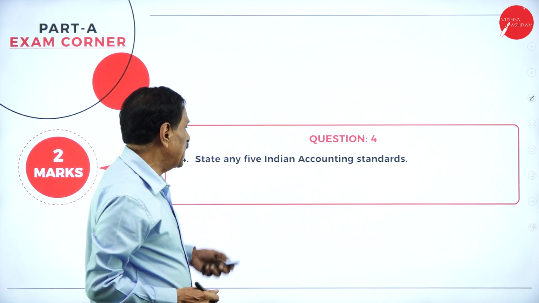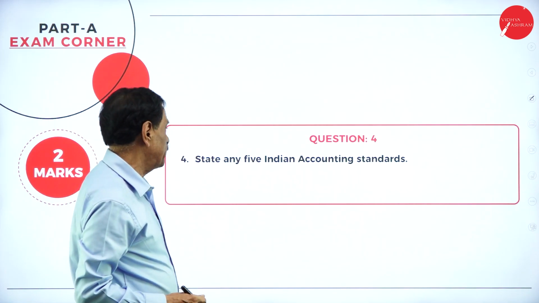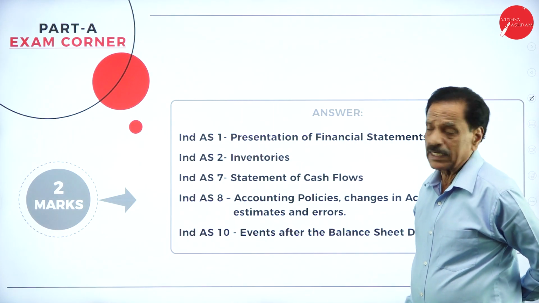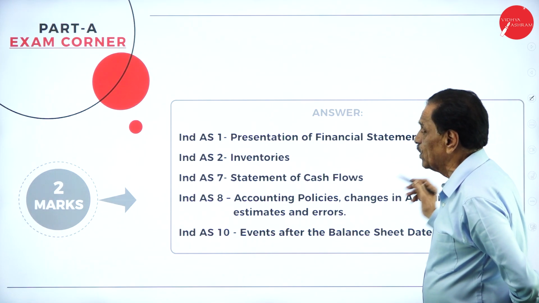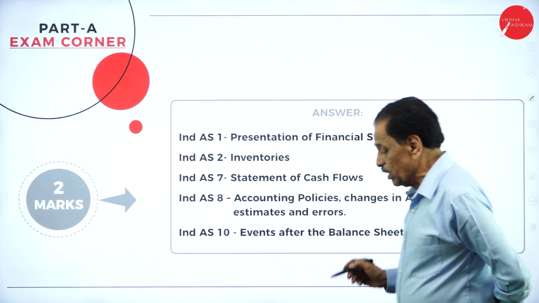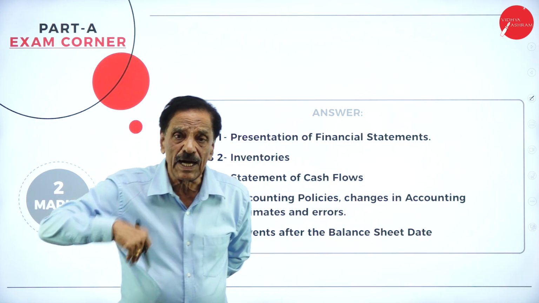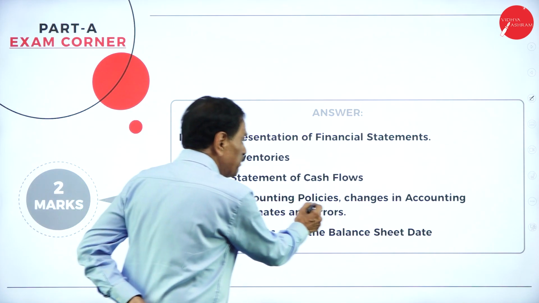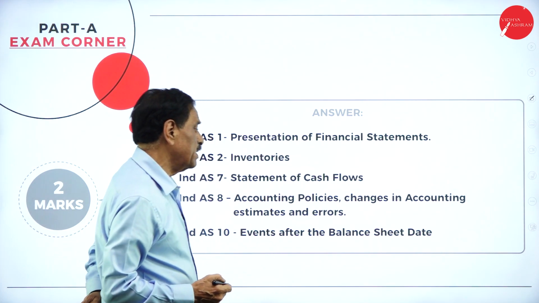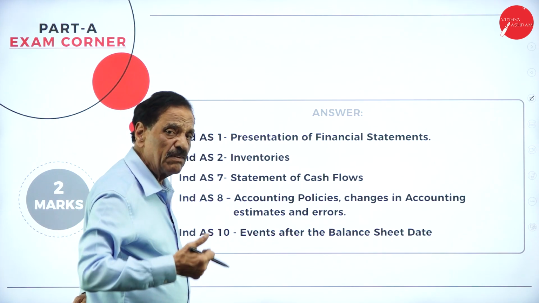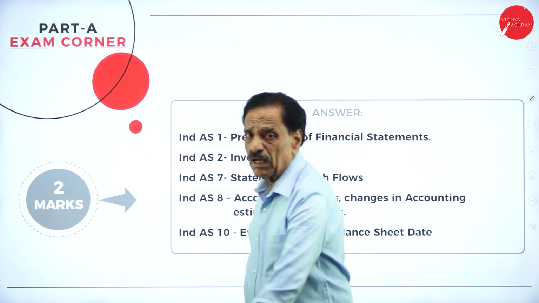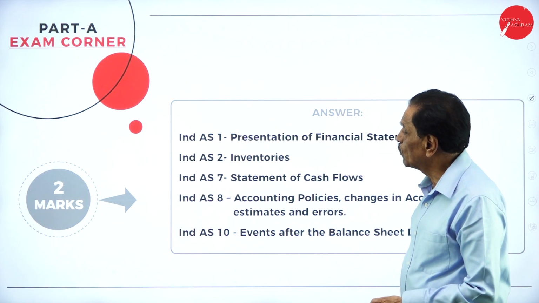Then state any 5 Indian accounting standards. The accounting standards are Ind AS 1, presentation of financial statements. 2 is inventories, means stock. Then statement of cash flows, where cash inflows and cash outflows are considered. Accounting policies, changes in accounting estimates and errors. Then events after the balance sheet. After the balance sheet is prepared, what are the events that happen? So these are all the standards of financial accounting, or standards of accounting, we say. We'll move on to the next question.